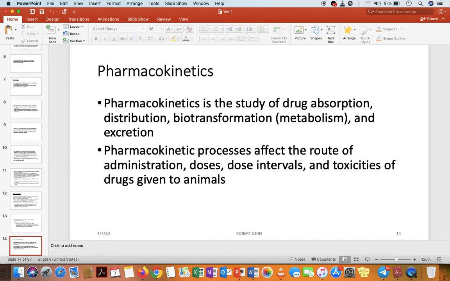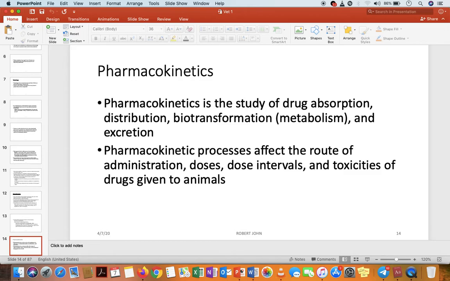So if you look at the absorption factors, distribution factors, biotransformation or metabolism factors, and excretion factors, all of them can determine the route of administration of a certain drug. Also, these pharmacokinetic factors can determine the dose of the drug, the intervals of a drug, and the toxicities of drugs given to animals.